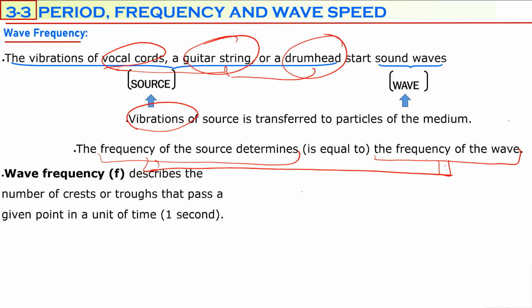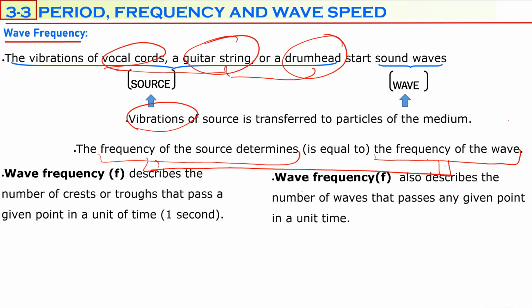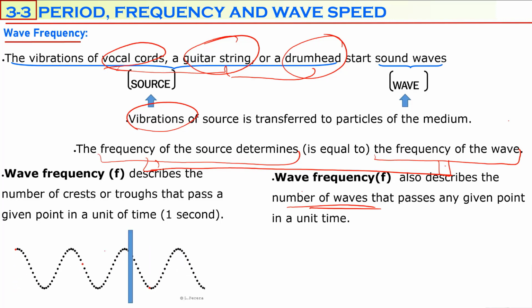Wave frequency describes the number of crests or troughs that pass a given point in a unit time. It is also described as the number of waves that pass a given point in a unit time, because the separation between two crests is called one wavelength. When one crest passes just after another one, one wave passes. So these two definitions describe the same thing. We count how many crests or how many waves pass a given point in a unit time, and both represent the frequency.